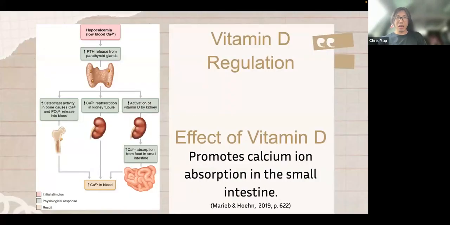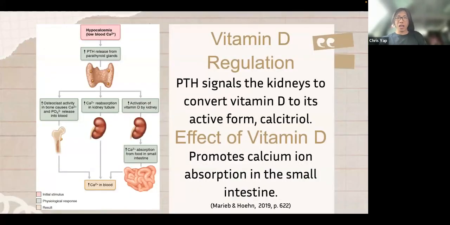Next slide, please. So how does our body regulate vitamin D, and what are its main effects? Vitamin D is converted into its active form in the kidney, and this is controlled by the parathyroid gland. When calcium levels are low, PTH will be secreted from the parathyroid gland, and this will promote the kidney to convert vitamin D into its active form, calcitriol.